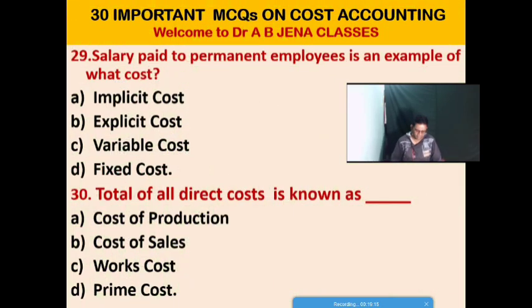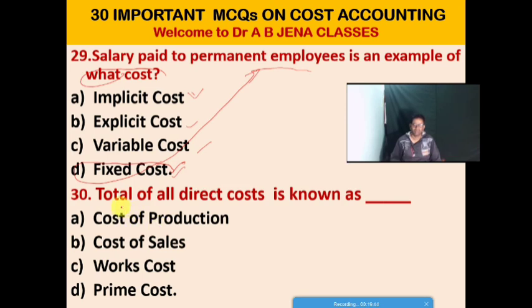So next one MCQ, salary paid to permanent employees is an example of which cost? The first one is implicit cost, option B is explicit cost. Option C, variable cost, and the last one, option D, is the fixed cost. So D is the right option for this MCQ. Salary paid to the permanent employee is an example of a fixed cost.